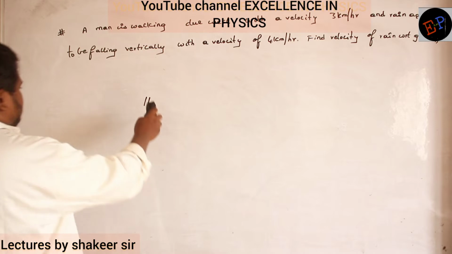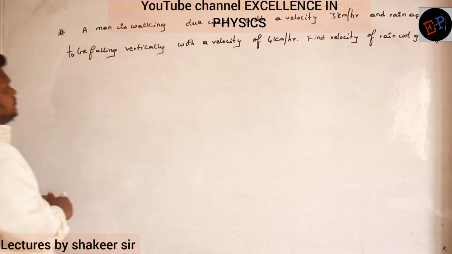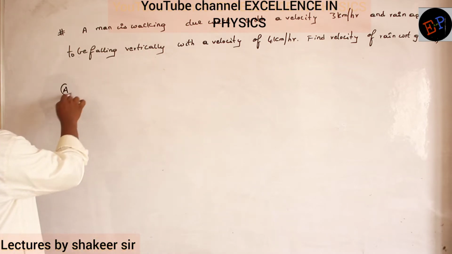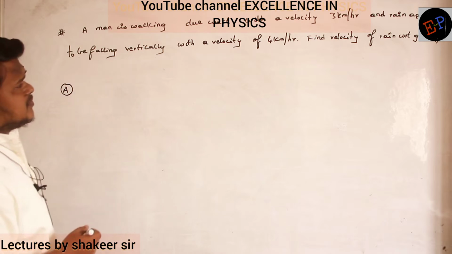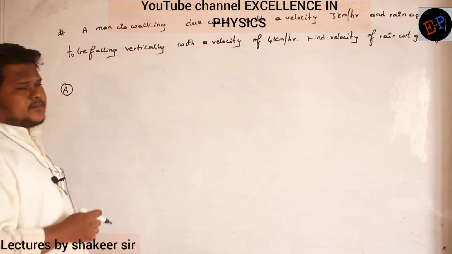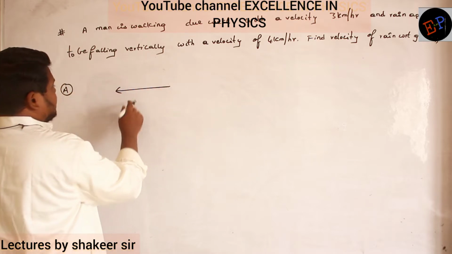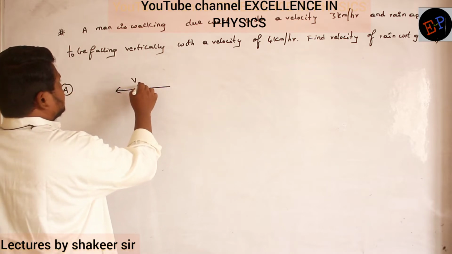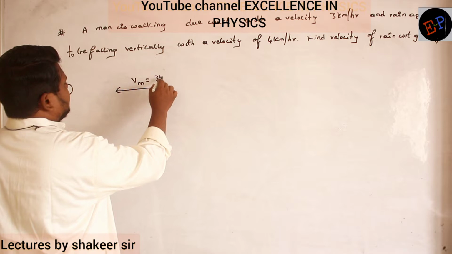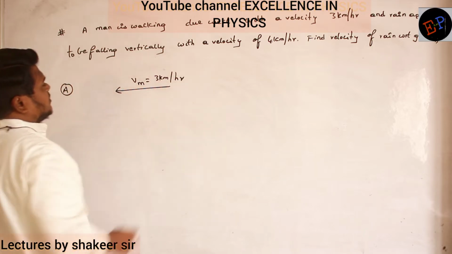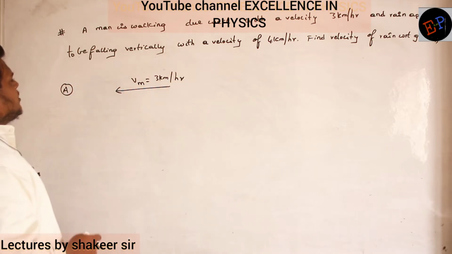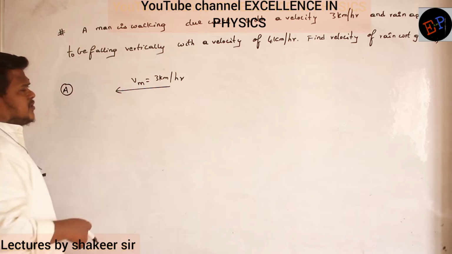Okay. So let us see this question. A man is walking due west with a velocity of 3 km per hour. So let us consider this direction as west. So the velocity of the man is 3 km per hour. And rain appears to be falling vertically with a velocity of 4 km per hour.